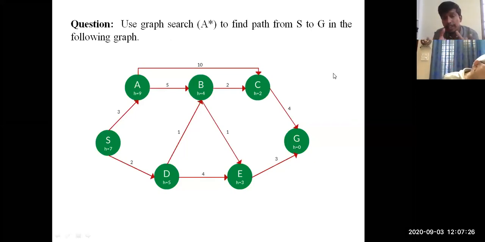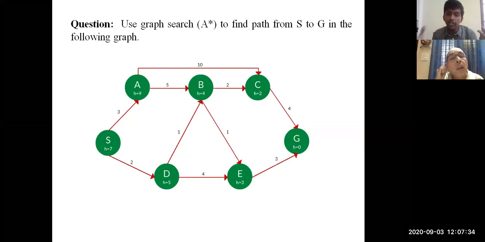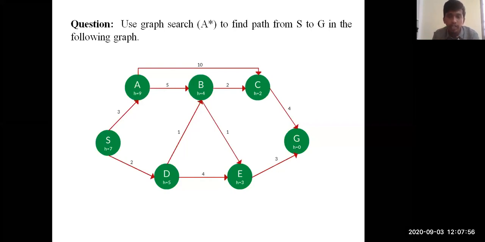If you are applying the A star algorithm to the question given, the question is: from S to G, which path gives you the least cost? Everybody, you have 1 minute. Take a piece of paper and pen, try to draw your solutions and give me the path. Okay, I'll wait for 1 minute, guys. You need to give me your solution and make it quick. Do not forget, try to apply your A star algorithm, f of n value, g of n. A naught, you have raised your hand.